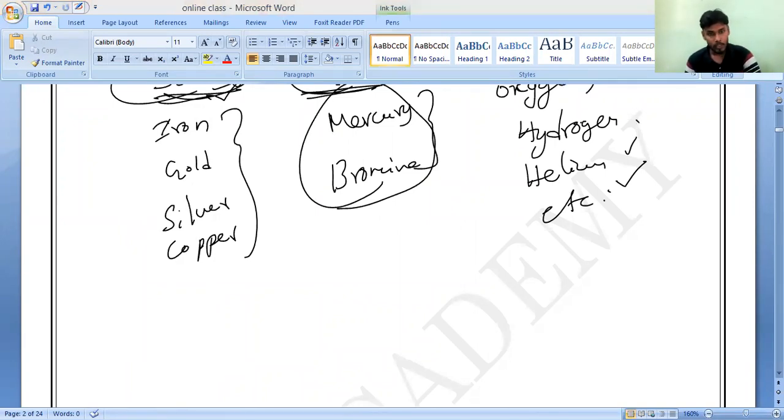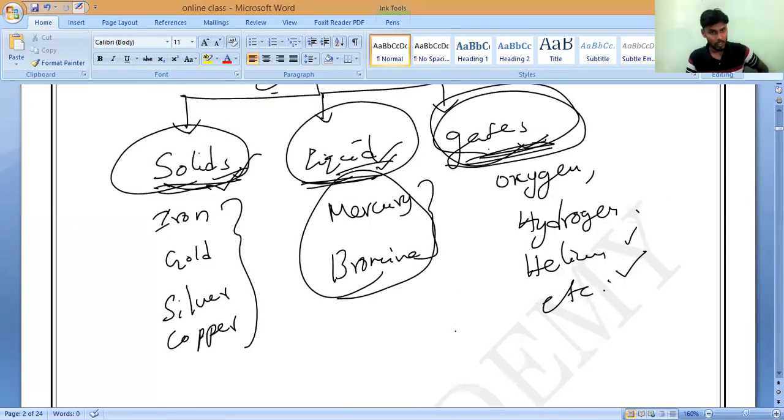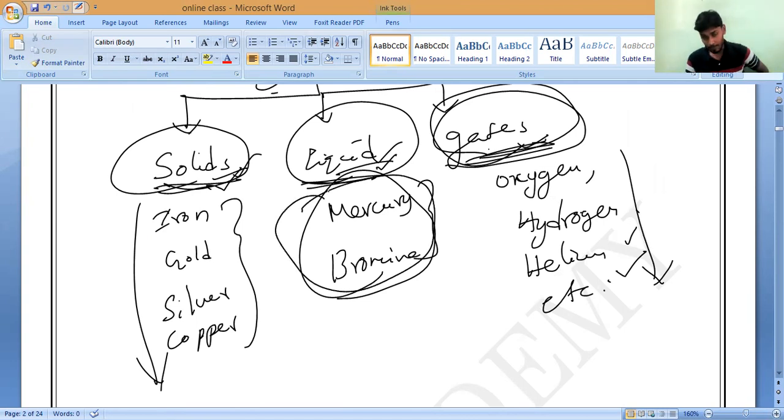Now you may observe here, sir, I have written only two liquids among all the elements. Have you noticed it? Why can't I write one more? For solids I can say more, even gases I can say more, but for liquids I have written only two. Correct or not? Because at present only two elements are present in liquid state at room temperature. They are mercury and bromine.